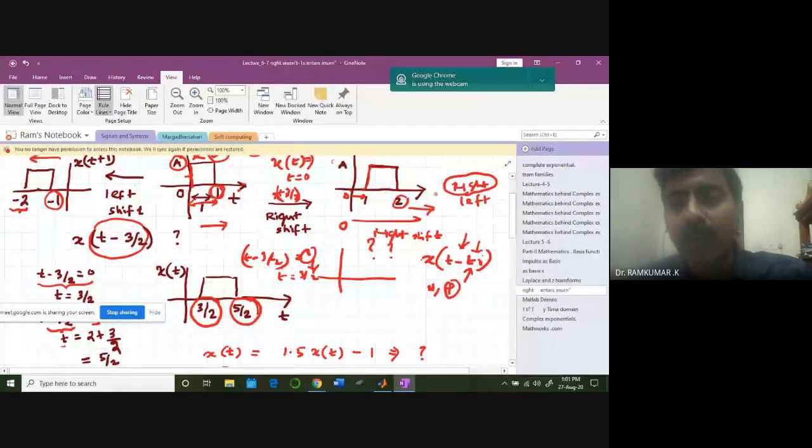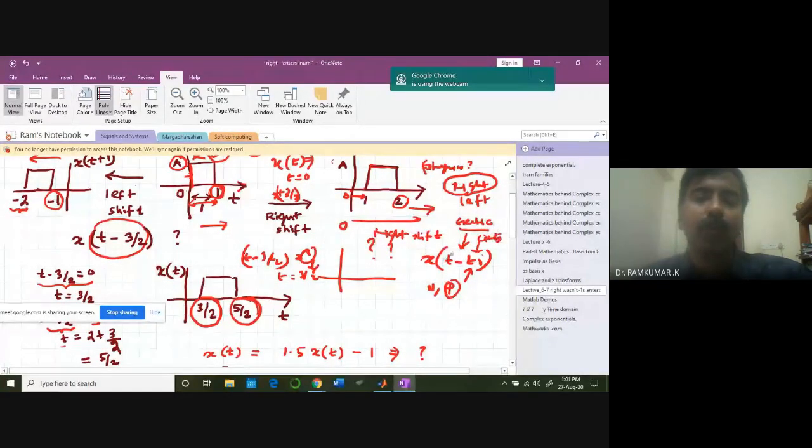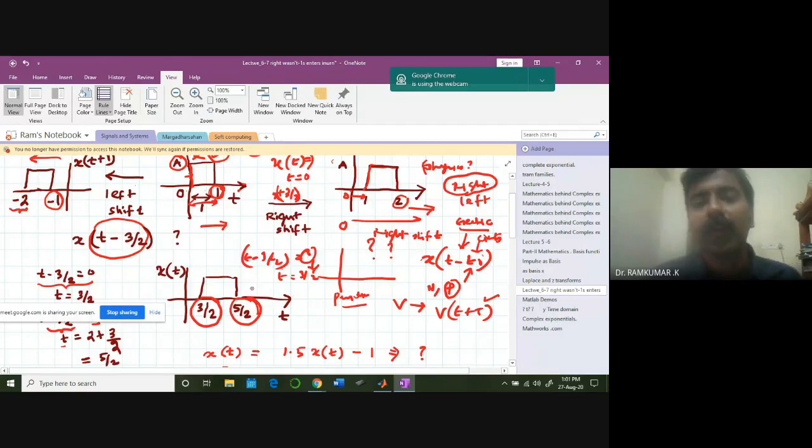In fact, you might have learned all this in first year itself. Okay, particularly in physics, I'm not sure. I think in electric circuits also you'll be learning all this. Okay, voltage signal getting shifted, v of t plus 2. Periodic waveforms, all those you would have learned. But again, we'll be seeing all those things. Okay, I'll stop here. Any doubts?